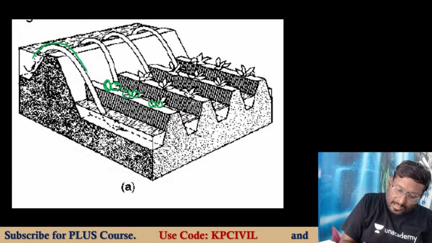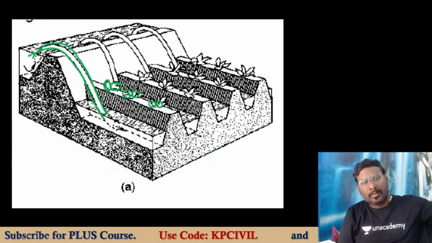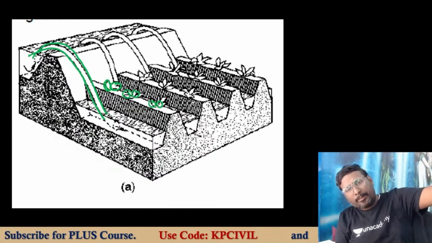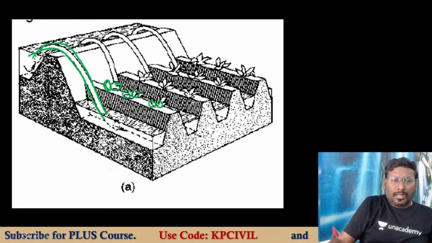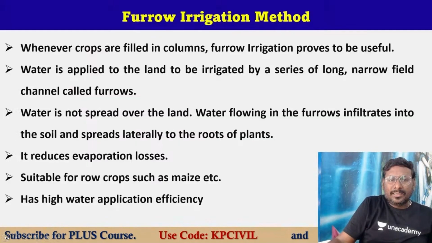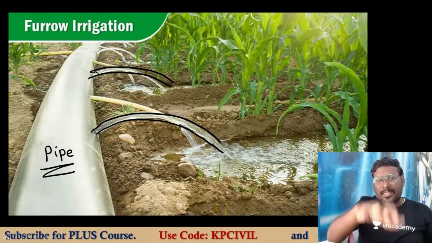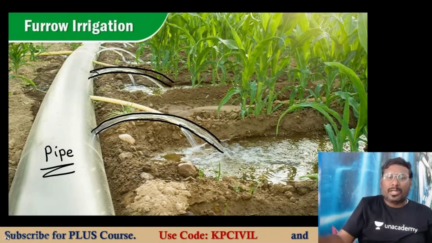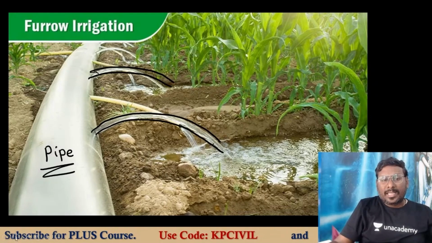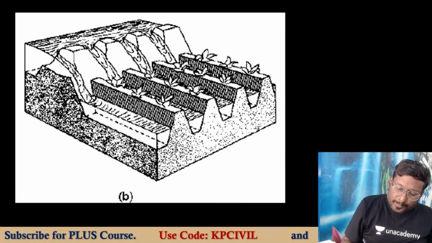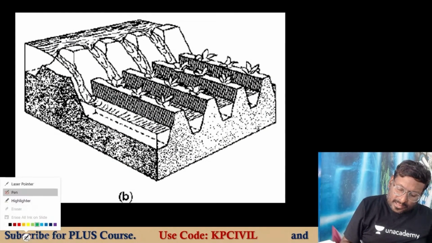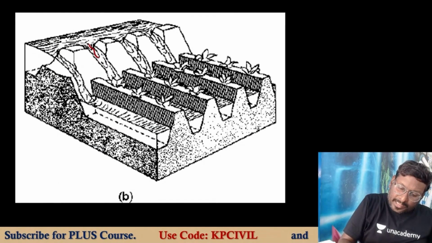And from here, the agricultural land takes water. From the furrow, a pipe is provided, and water comes from the pipe. Understand? Same model, but at a certain height. This one is at a somewhat lower level, that one is at a somewhat higher level. Or directly, without pipes. Please understand this: without pipes, the flow comes directly.